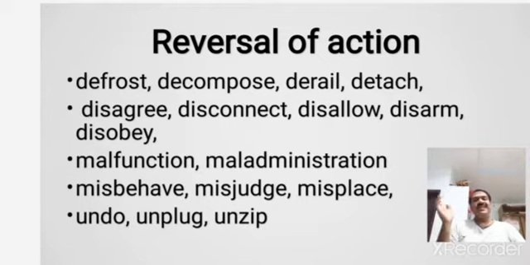In the next group of words: agree, disagree, connect, disconnect, allow, disallow, arm, disarm, obey, disobey. In all these words, what is the prefix that you find? It is dis. So by adding dis as a prefix, you are indicating the reversal of action. Agree, disagree, connect, disconnect. If you separate it, it is called disconnect. Allow, disallow. If you are not allowing, you call it disallow.